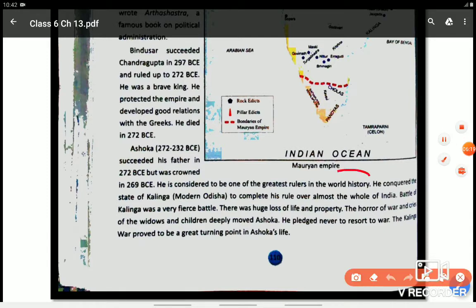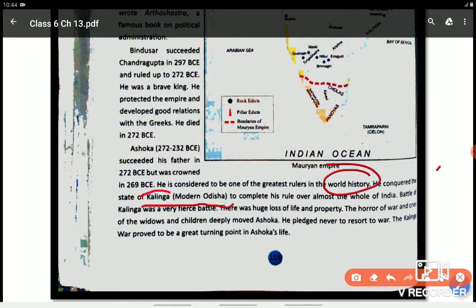He does not occupy an important position only in Indian history, but also in world history. He conquered the state of Kalinga, modern Odisha. You will also get this question: what is the present name of Kalinga?